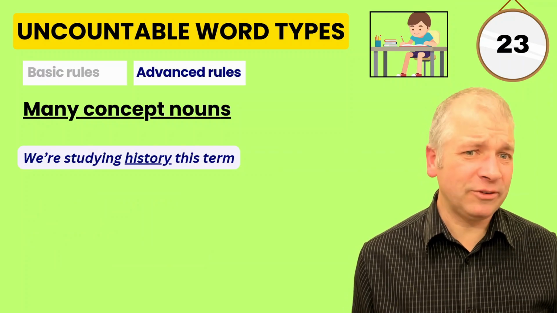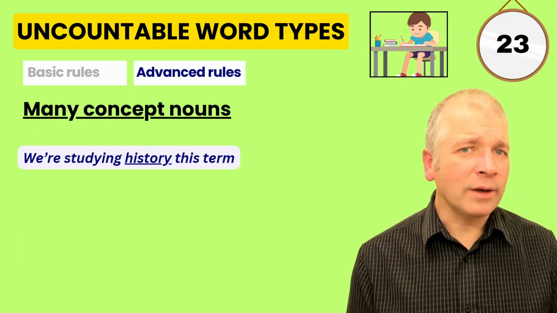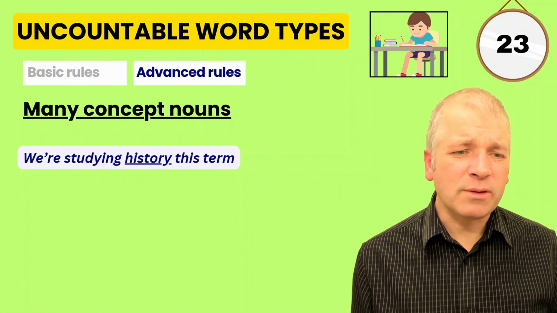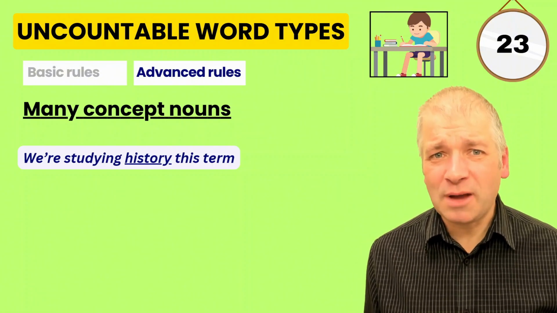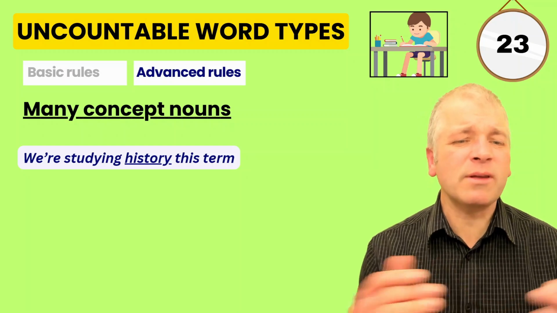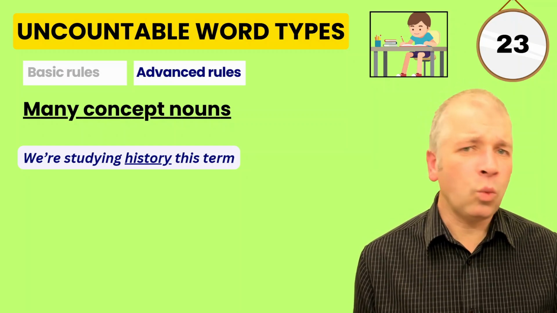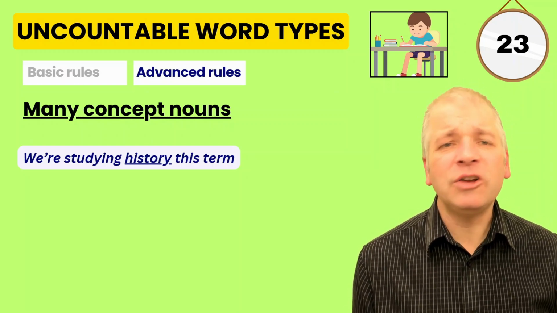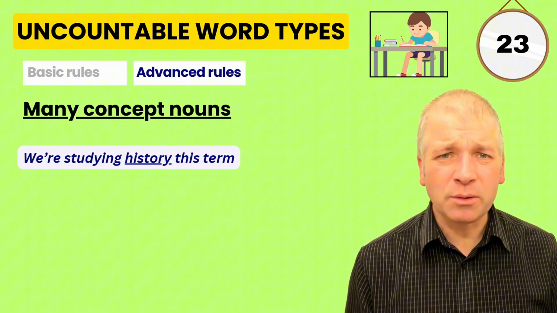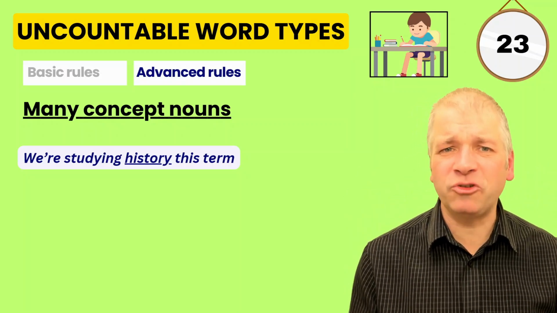Many concept nouns are also uncountable. For example, history. If you're studying history at school, you'd say, we're studying history this term. Not one history, two histories, just history, because it's a concept or a topic or a subject noun.